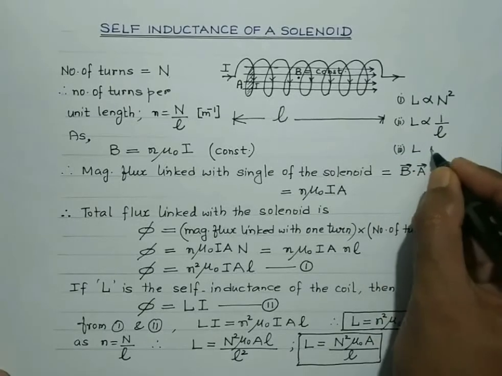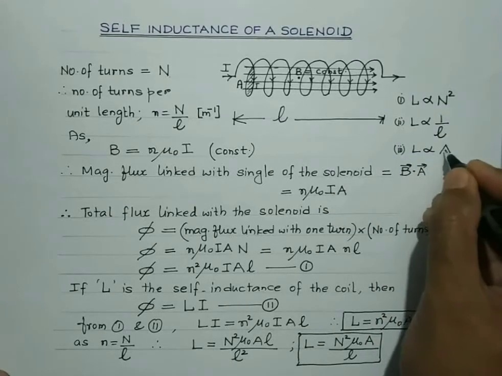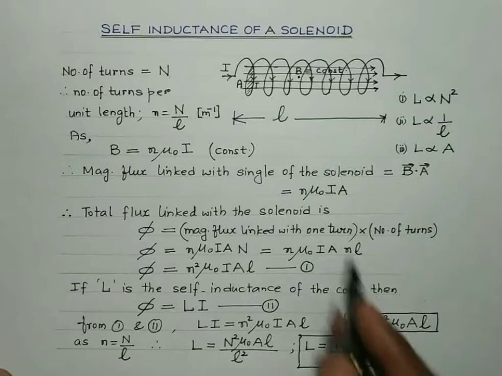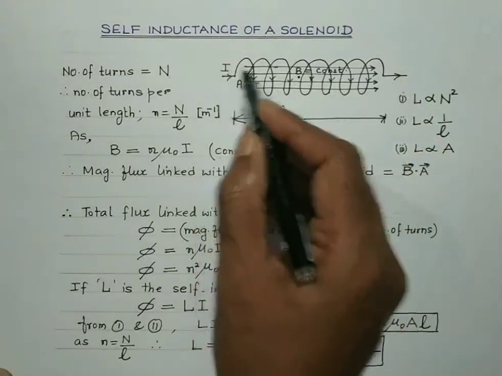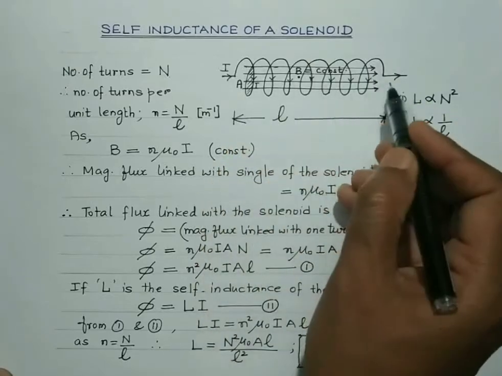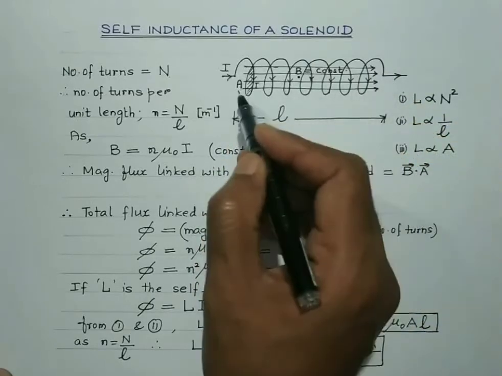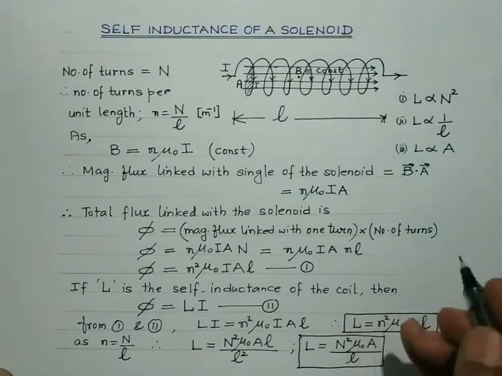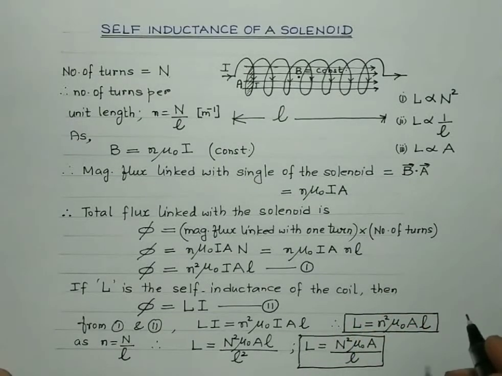It does depend upon the cross-sectional area. And as I've told you, it depends upon the magnetic permeability as well. If you introduce a soft iron core, the magnetic permeability of a soft iron core, which is a ferromagnetic material, is very, very large. So the self-inductance will greatly get increased, isn't it?